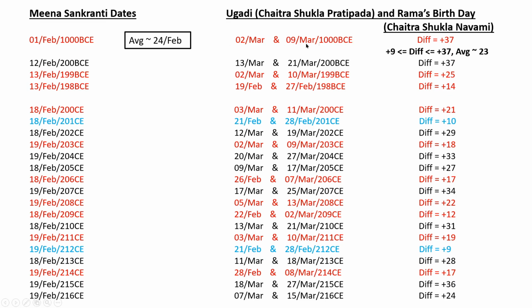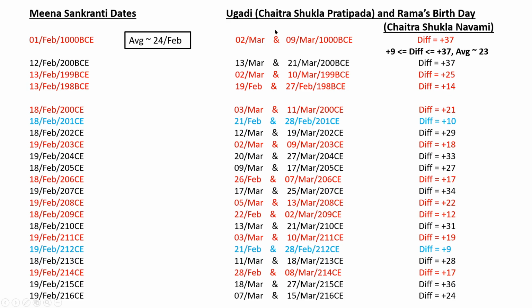So 9th March in 1000 BCE is the day of Ram Navami, which has a difference of 37 days between Ram Navami and Meena Sankranti. This 37 days is one of the higher, and it happens rarely. Most of the other days will be much less. So this is the maximum possible. If the average is 24, the maximum possible is 9th March, which is still not spring. We'll consider spring as after March 15th, so it's still about a week away from spring.